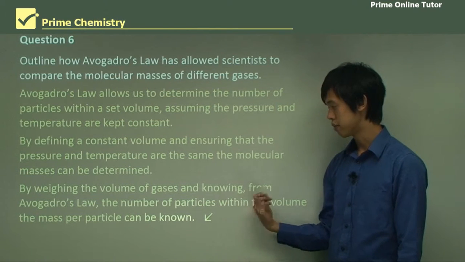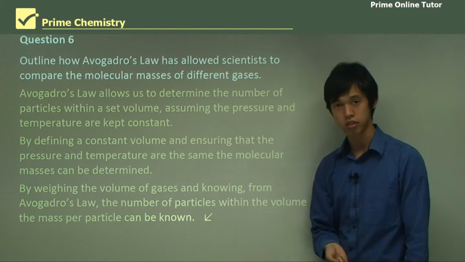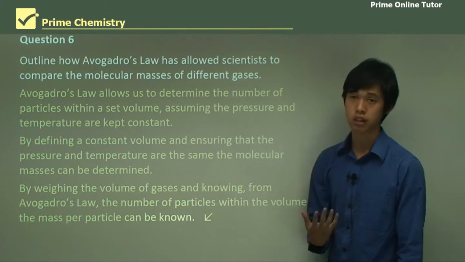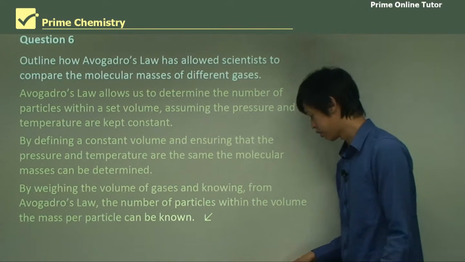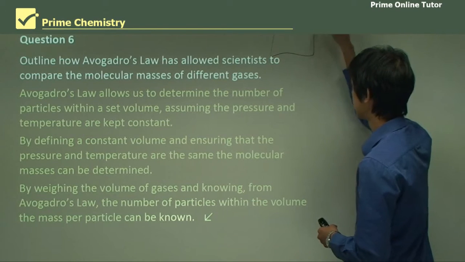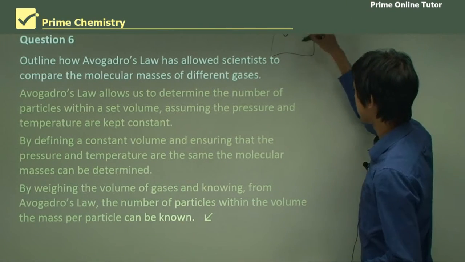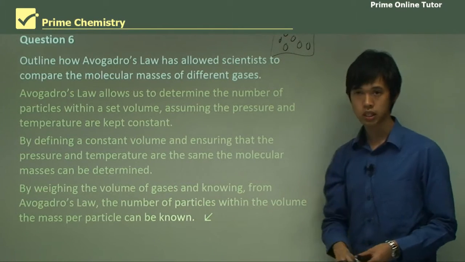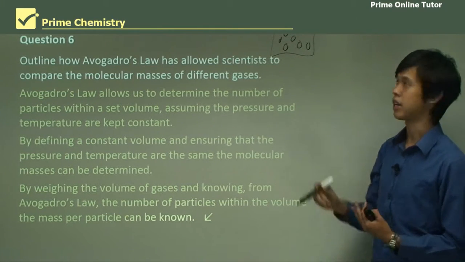So by weighing the volume of gas and knowing from Avogadro's law the number of particles within the volume, the mass per particle can be known. Okay, so if I have a container, here's my container, and I put particles inside it. I weigh the container. It has mass m.